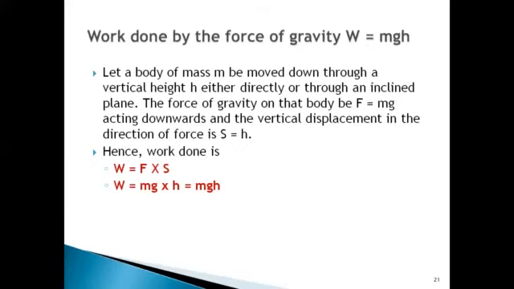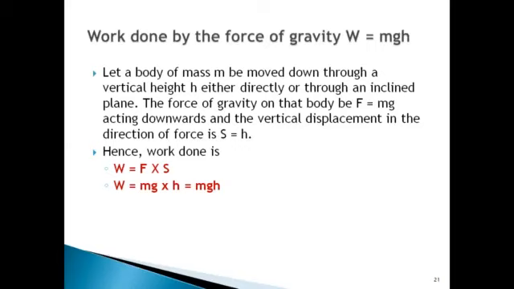Hence work done would be force into displacement. Force is nothing but mg and displacement is h. Therefore work done by the force of gravity will become W = mgh.